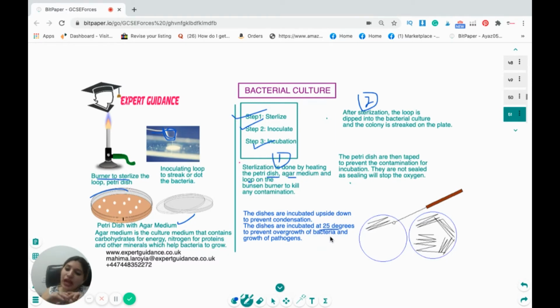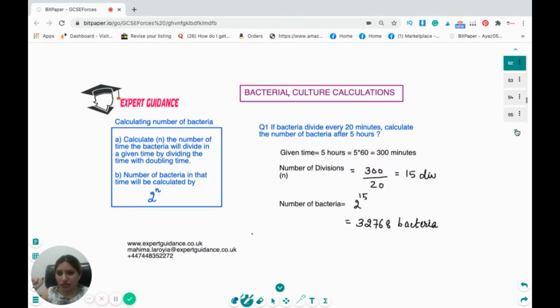Now this is not the ideal temperature for the bacteria to grow, but if you use greater than 25, the bacteria will grow so rapidly, and even some harmful bacteria or pathogens can also grow. So this is a very important exam question. We incubate it at 25 degrees to prevent the overgrowth of the bacteria so that they can be easily managed and to prevent the growth of pathogens.